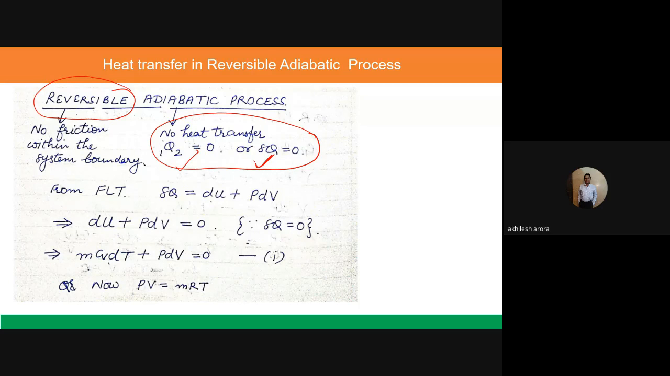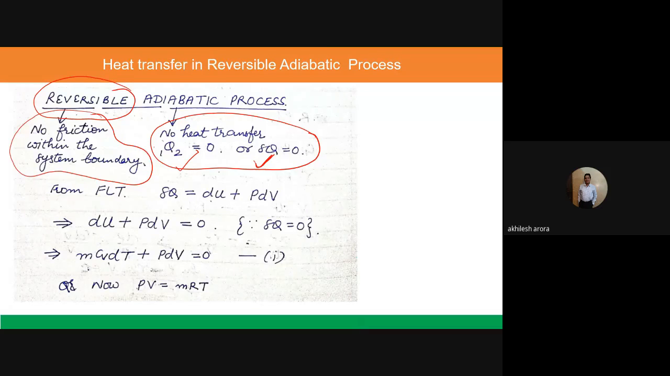Now, what is the meaning of reversible in the case of an adiabatic process? This is what I have written here: no friction within the system boundary. Because friction makes a process irreversible. So if there is friction within the system boundary, it will make the adiabatic process irreversible. So that has been neglected.